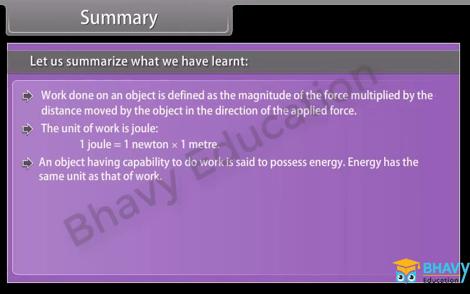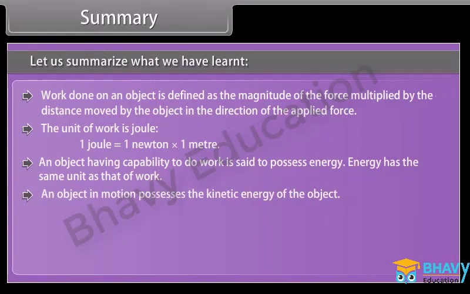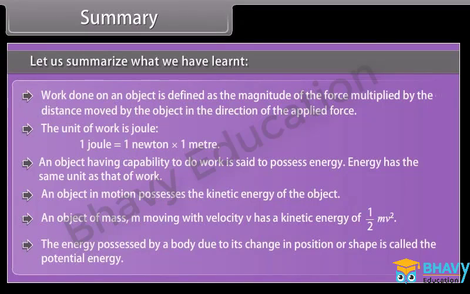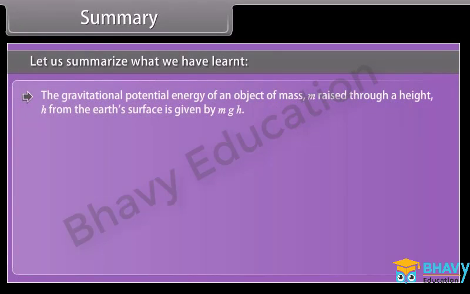An object having capability to do work is said to possess energy. Energy has the same unit as that of work. An object in motion possesses the kinetic energy of the object. An object of mass m moving with velocity v has a kinetic energy of 1/2 mv². The energy possessed by a body due to its change in position or shape is called the potential energy. The gravitational potential energy of an object of mass m raised through a height h from the Earth's surface is given by mgh.